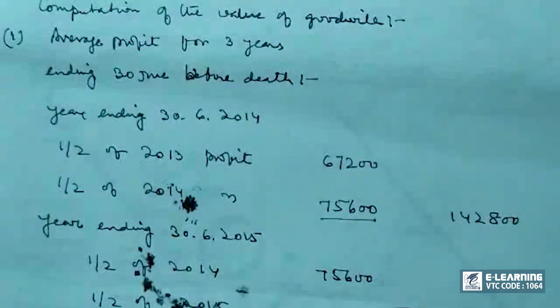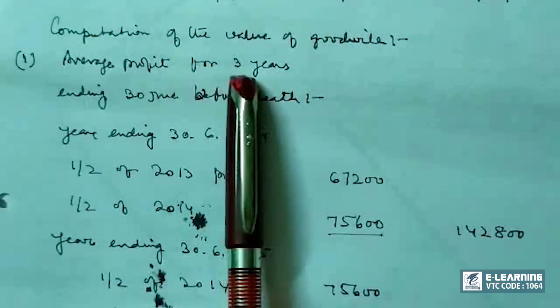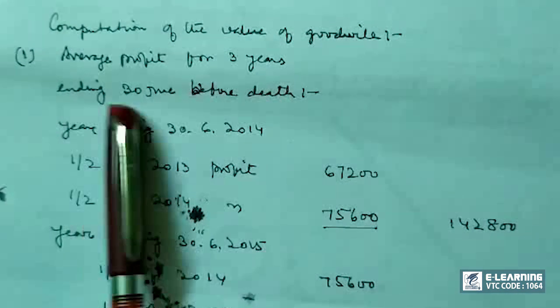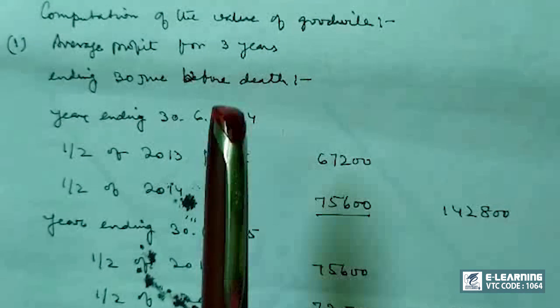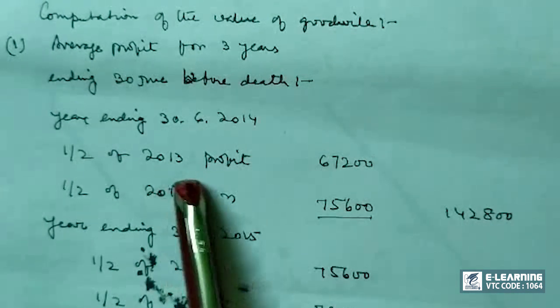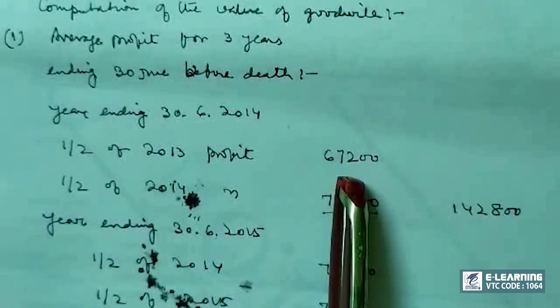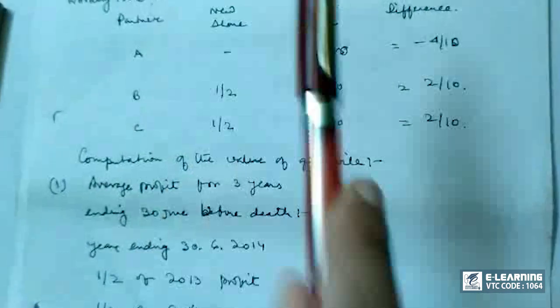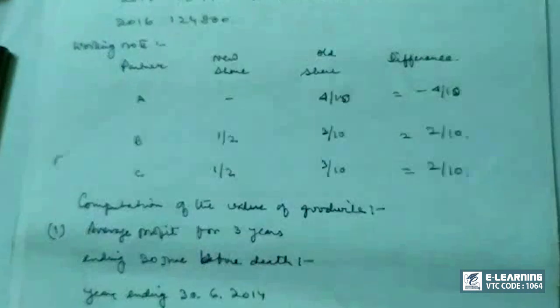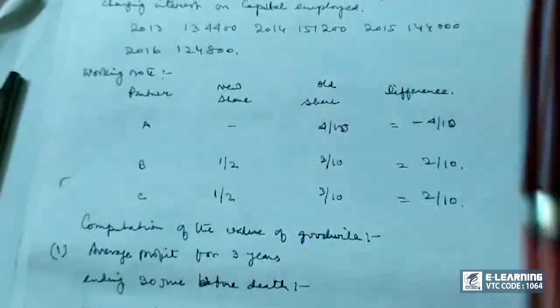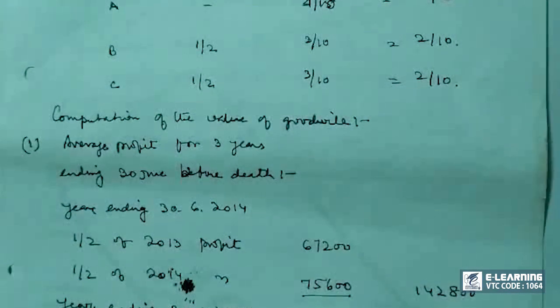So this is the calculation, that average profit for 3 years would be ending on 30th June before death. Year ending on 30/6/2014 is half of 2013 profit, this, and half of 2014 profit is 75,600 from here. This is the total.